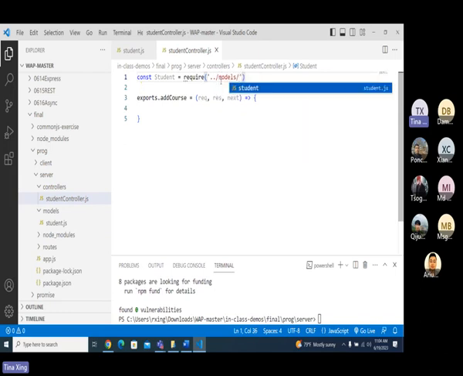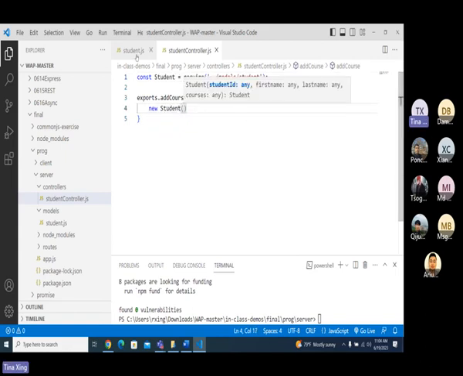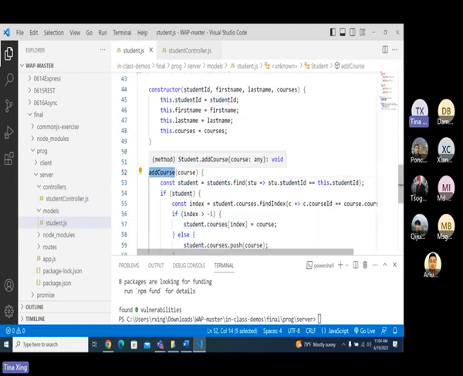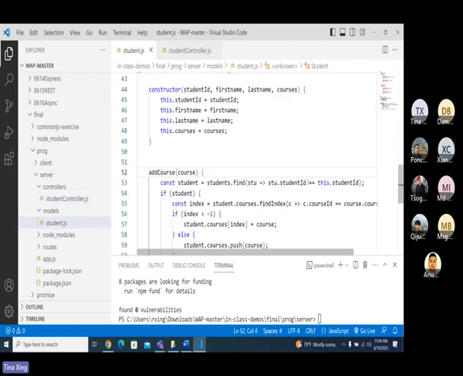Model and student, right? Okay. Then I will do what? New student, right? Because I'm going to call this add course, okay? I didn't add a static method, right? So I have to make an object student. Then where should I get this ID for the student?